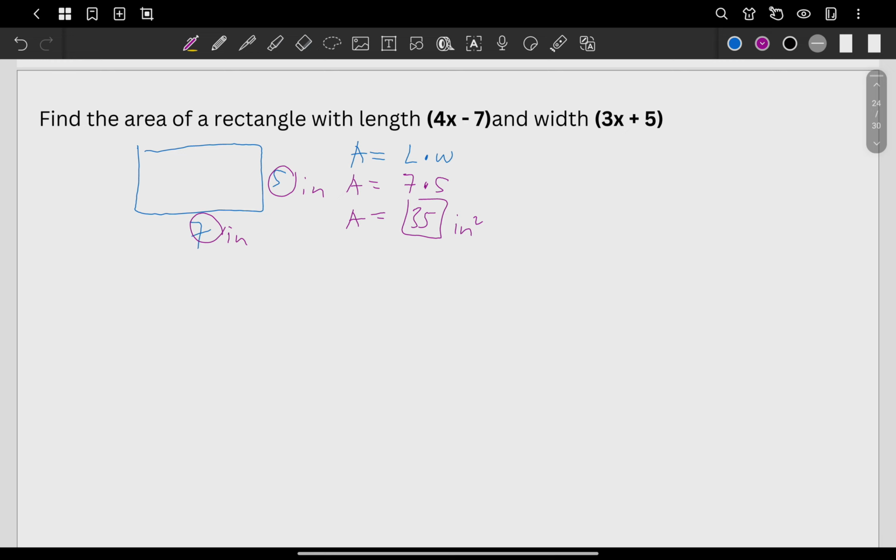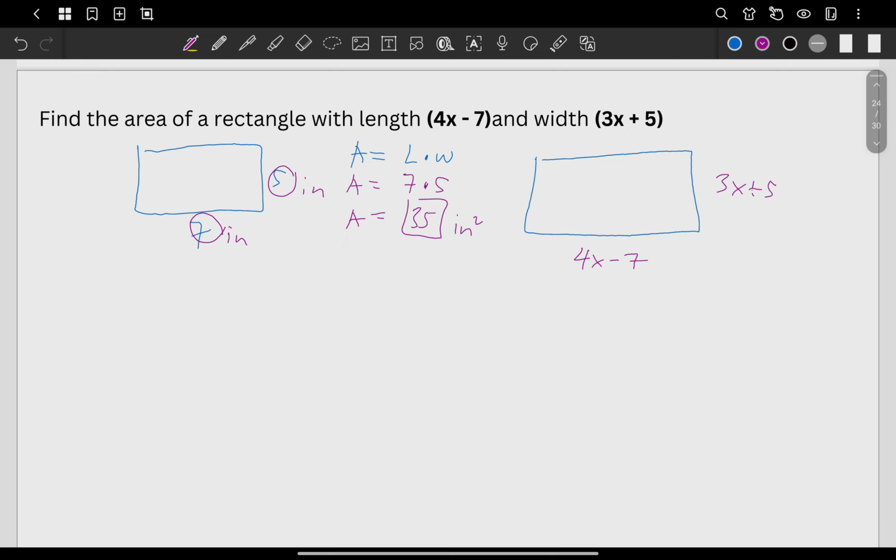The question now is saying, let's say you have a rectangle, this one. And then your dimensions are what? Let's say the length and width are what? You have here 4x minus 7, and you have here 3x plus 5. The question is find the area.